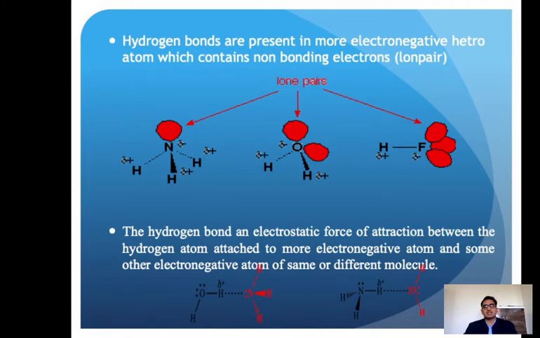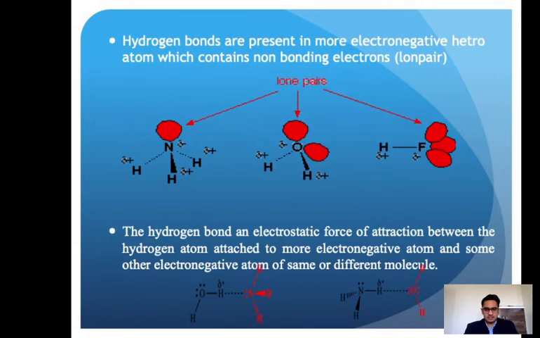So the hydrogen bond is an electrostatic force of attraction between a hydrogen atom attached to a more electronegative atom. Here this hydrogen is attached to this more electronegative atom, this hydrogen to this more electronegative atom. But the condition is that the hydrogen should be attached to the electronegative atom by a direct covalent bond. That hydrogen and another heteroatom make an extra electrostatic attraction, and that is the hydrogen bond. The other electronegative atom can be from the same molecule or from a different molecule.